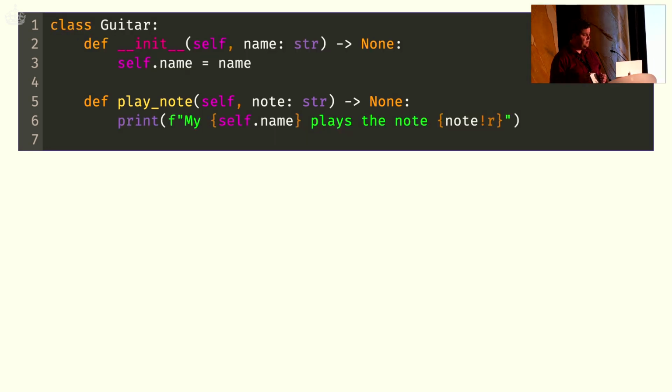Now, for good measure, this is the class. You're going to see a lot of it. It's a very simple class, but I'm going to use this one to explain the descriptors.